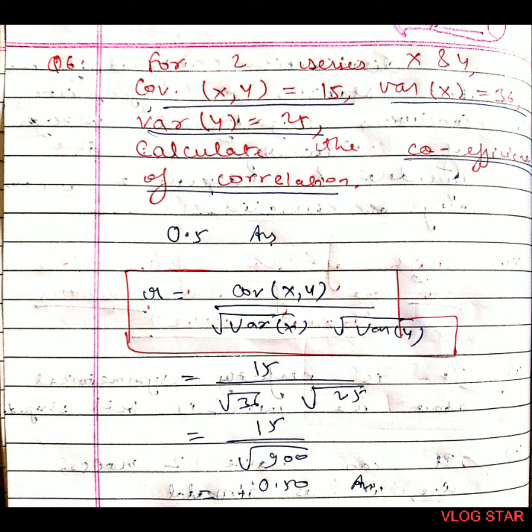The formula of coefficient of correlation is covariance of xy divided by under root variance of x multiplied by under root variance of y. So here we put the values. 15 upon under root 36 multiplied by under root 25, it will be 15 upon under root 900. After solving we get plus 0.50.